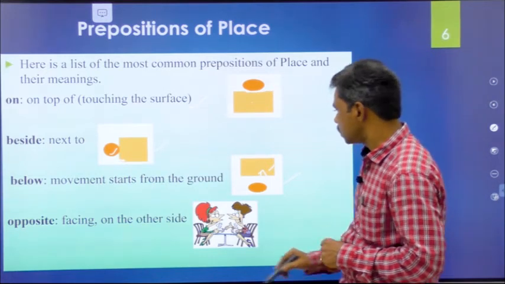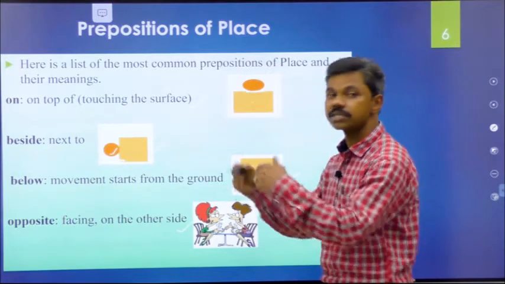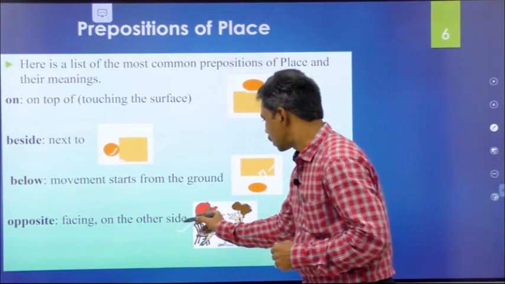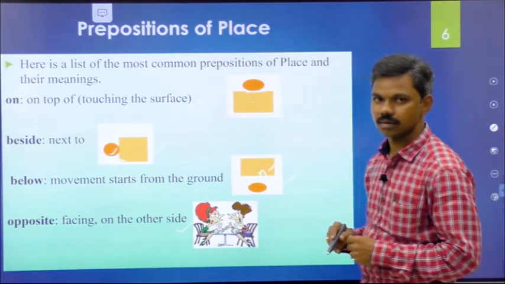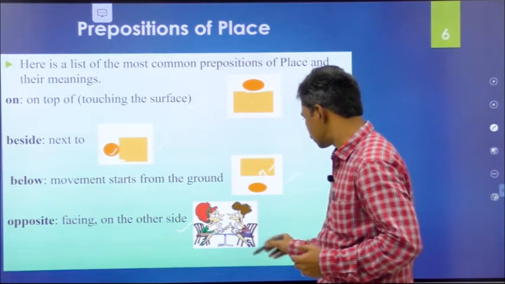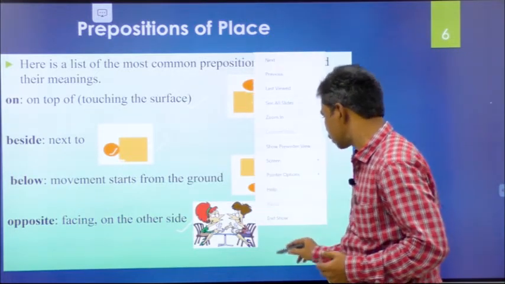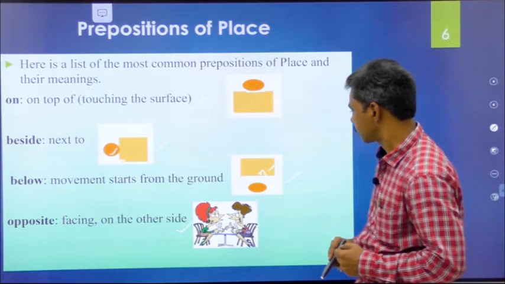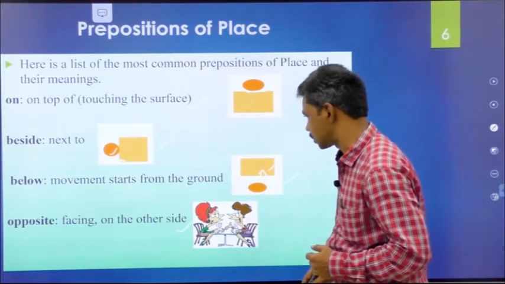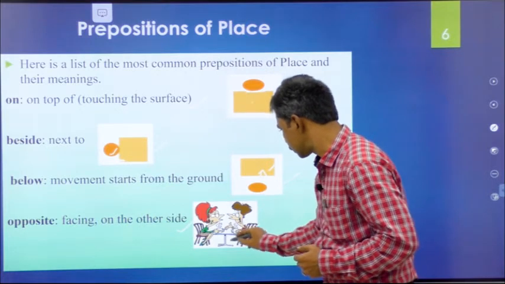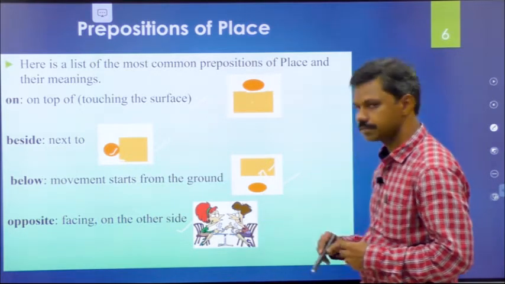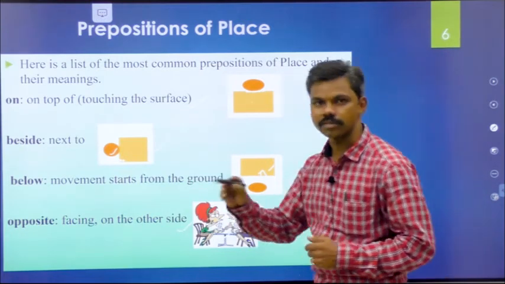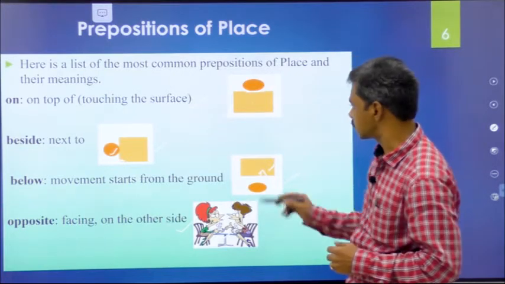Next one, what is opposite? Opposite of something. Opposite means facing on the other side. You can easily identify the position or the place of opposite. So these two persons sitting here are opposite. This is the opposite position. Remember, all of you, don't get confused when you look at opposite or in front of. I'll clearly tell you in the next image.